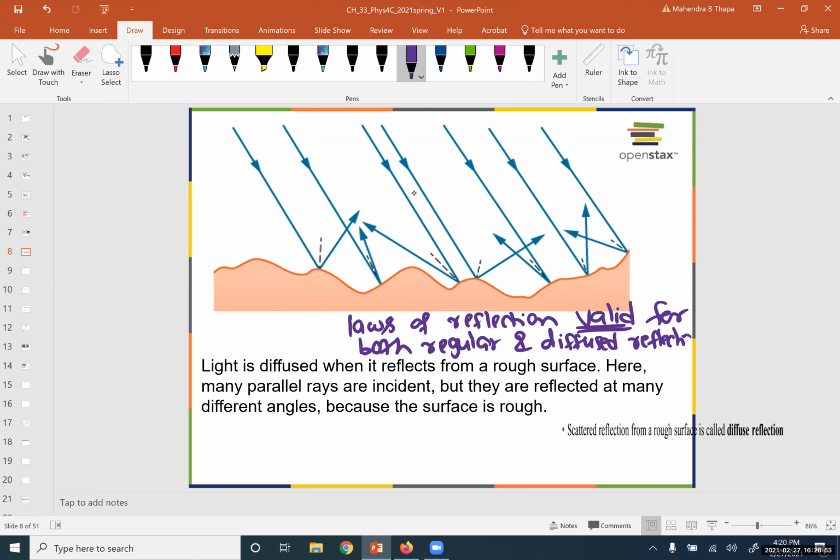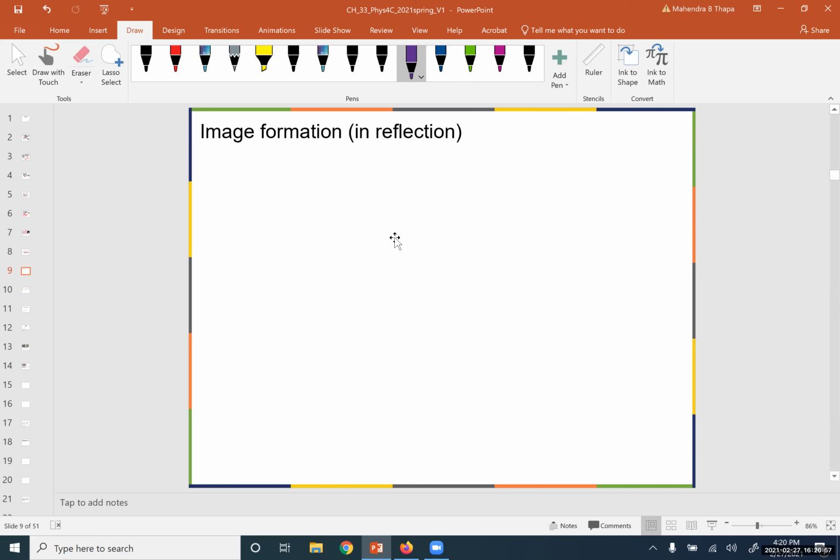It will be true for both reflections. Okay, so let's see how the image could be formed in reflection. So just for simplicity, just take a plane surface. This is a plane mirror. It's much easier. So, okay, this is a plane mirror.